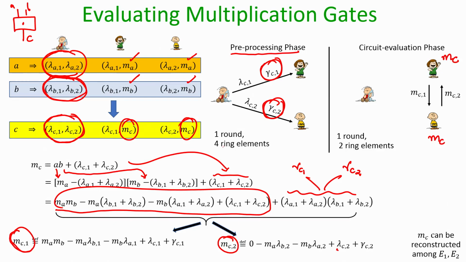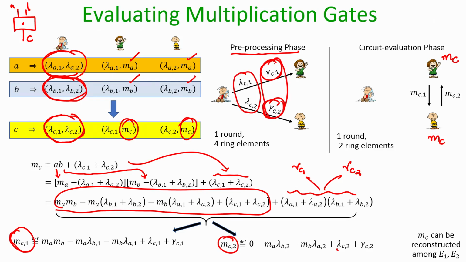And now you can see how much communication this whole thing requires. During the pre-processing phase, for this multiplication gate, the distributor has to communicate 4 things: he has to distribute the shares of the C pad and he has to distribute the shares of the product of the A and B pad.